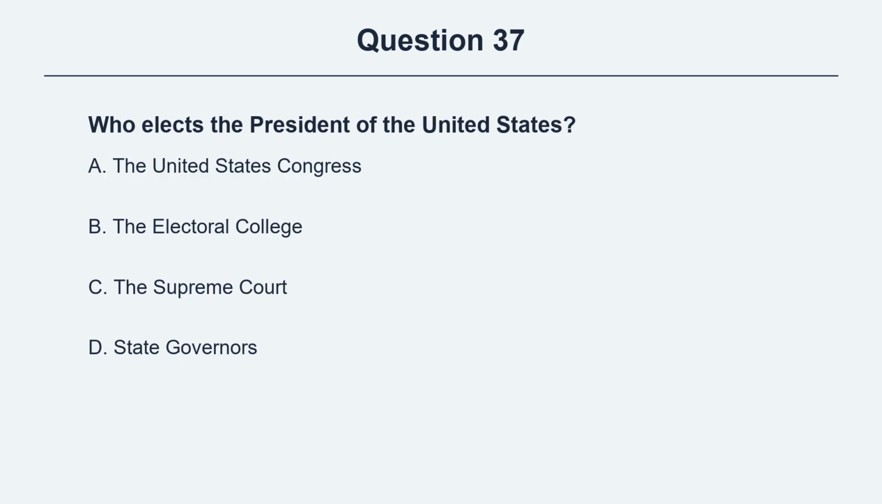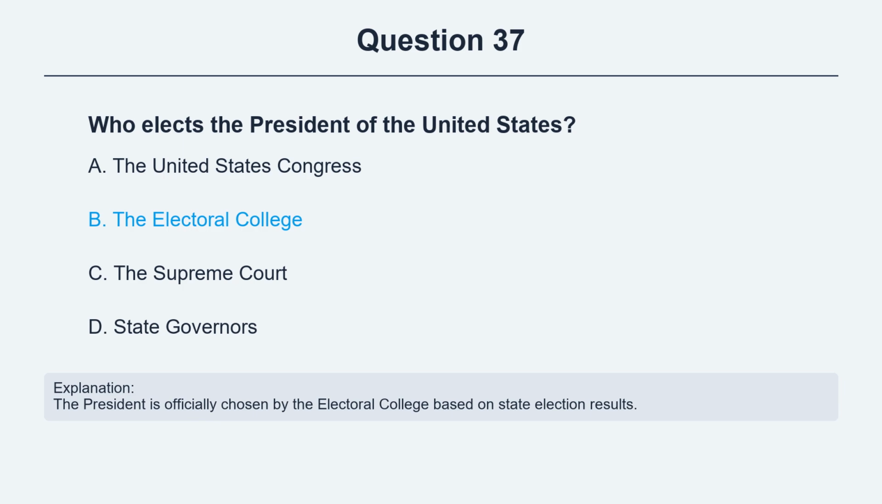Question 37. Who elects the President of the United States? Option A, the United States Congress. Option B, the Electoral College. Option C, the Supreme Court. Option D, state governors. The correct answer is option B, the Electoral College. Explanation: the President is officially chosen by the Electoral College based on state election results.